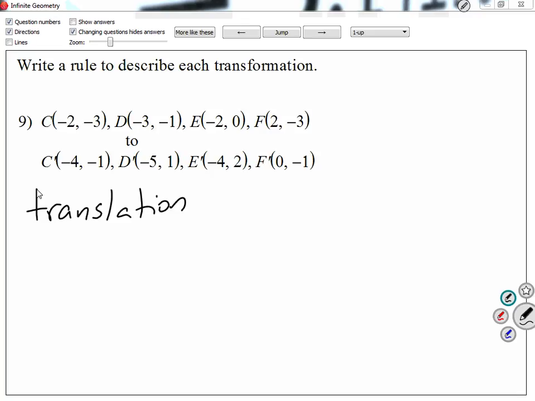So let's write translation. And I'm going to write x, y becomes, so what are we doing to the x? How many are we either adding or subtracting to each x? Subtracting 2. Alright, so we're going to write x minus, right, and the way we figure it out, since we know it happens to all the x's, just pick any x that you want, and then you want to know what did they do to negative 2 to make it negative 4. Okay.